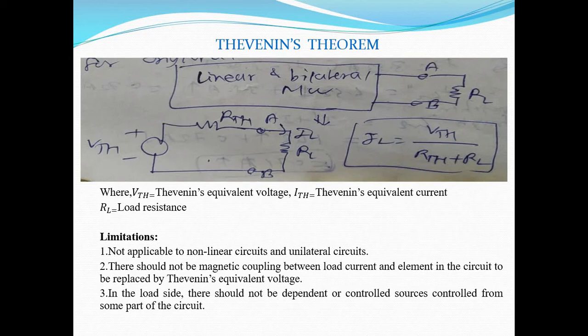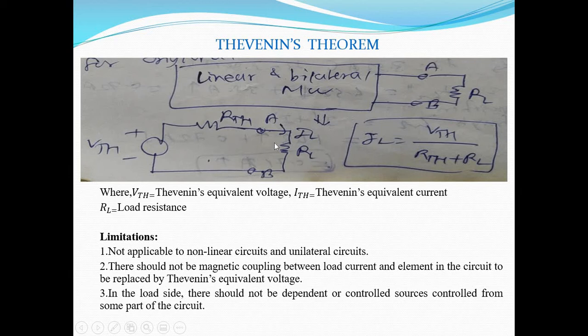Now we'll try to understand the concept. That means any complicated circuit, that is linear and bilateral network, which is having the load resistance, it can be converted into the simple equivalent circuit. So this is the Thevenin's equivalent circuit, in which VTH represents the Thevenin's equivalent voltage, RTH is nothing but Thevenin's equivalent resistance, and RL is the load resistance through which we have to find out the response. That means either the current flowing through that element, voltage drop across the resistance, or power dissipated by the resistance.